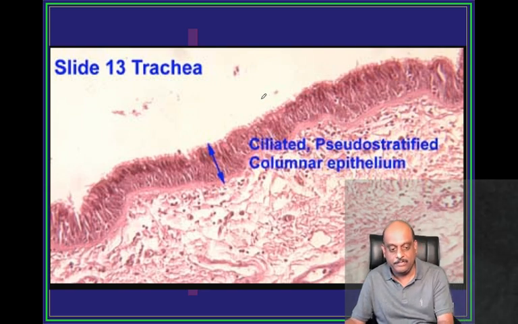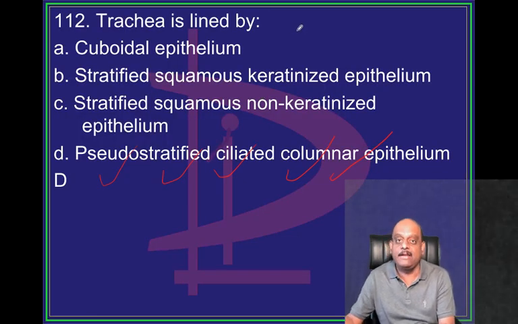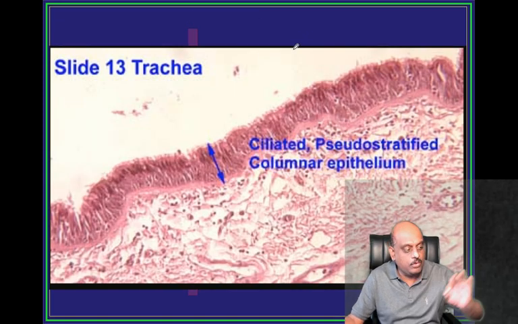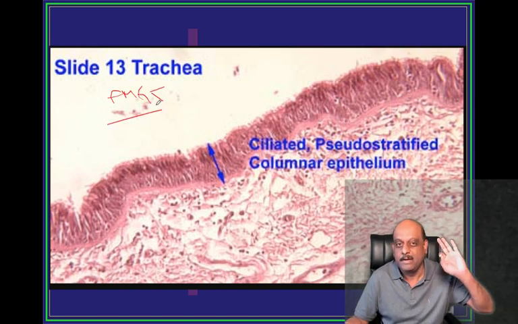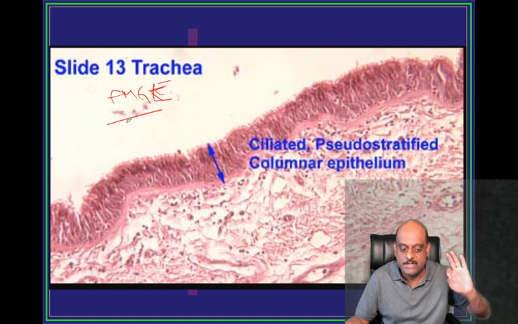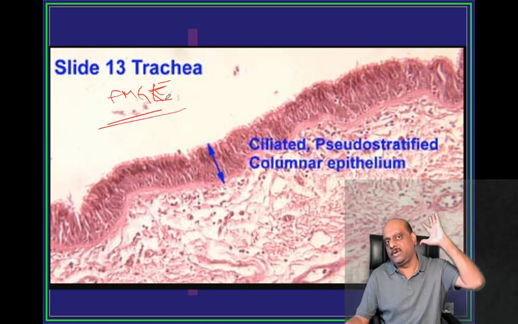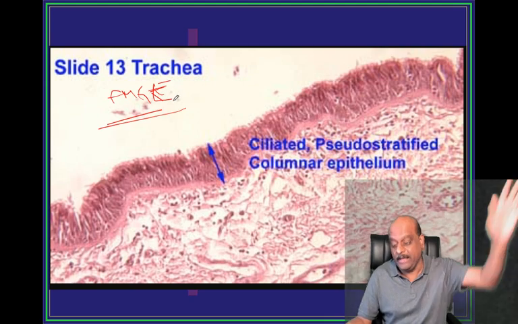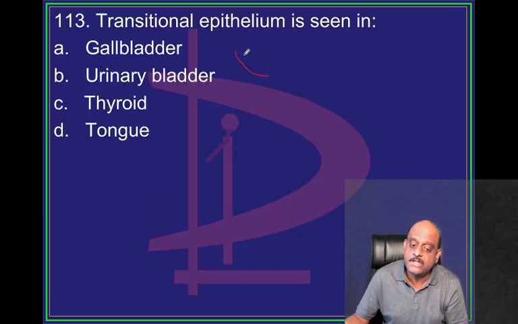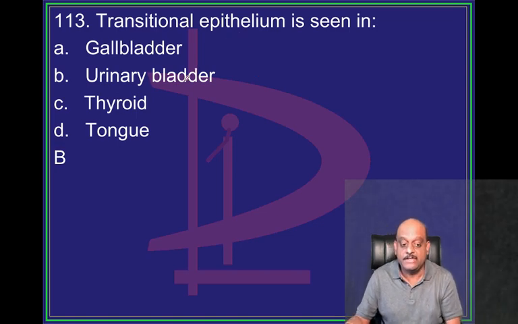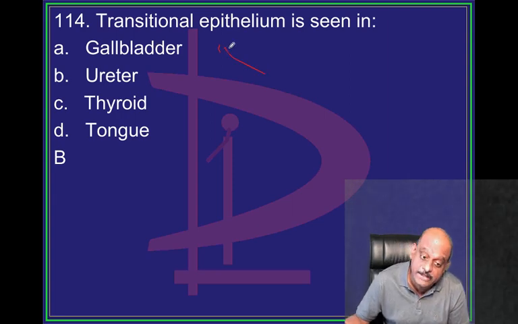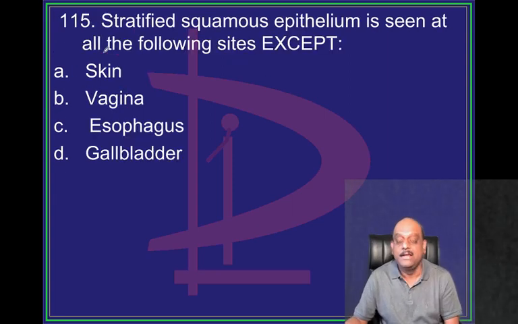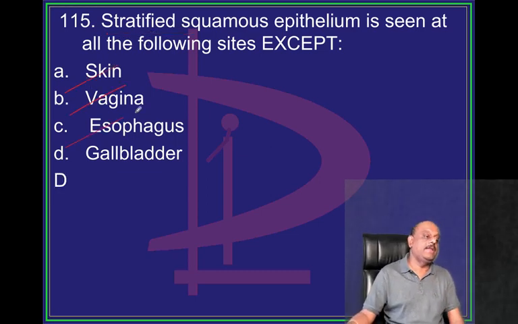This was a 2011 FMGE question. So what you can see is every time foreign medical graduate exam is there, MCI screening test is there, definitely there is one question on the epithelium type is what you have to basically remember. Transitional epithelium, where do we see? We see it in case of urinary bladder, right? So once more, transitional epithelium, ureter. Stratified squamous epithelium, we see it in skin, vagina and esophagus.